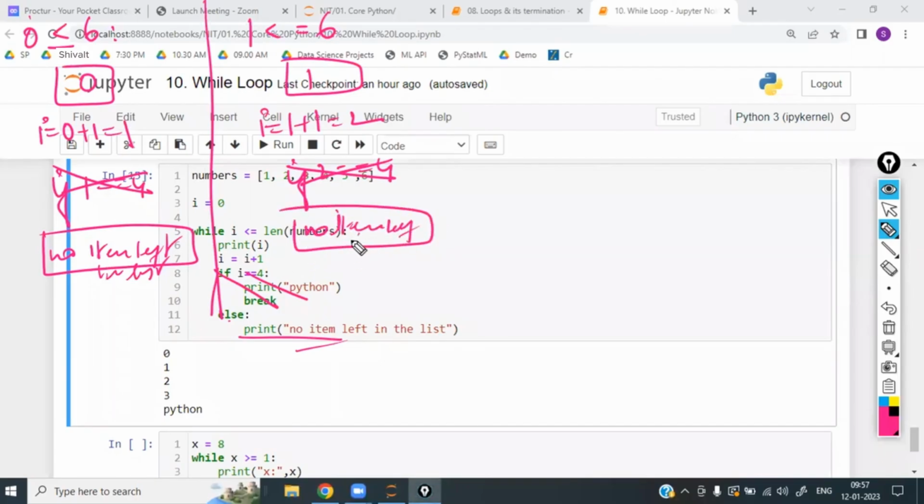No item left in the list. Next, 2 is less than or equal to 6. Condition is true. Print i. Print i means print 2. i is equal to 2 plus 1, which is equal to 3.